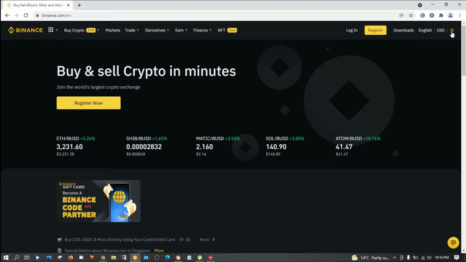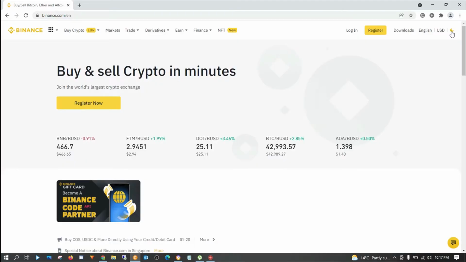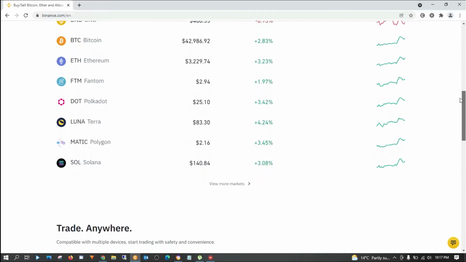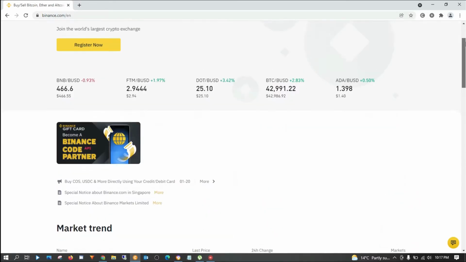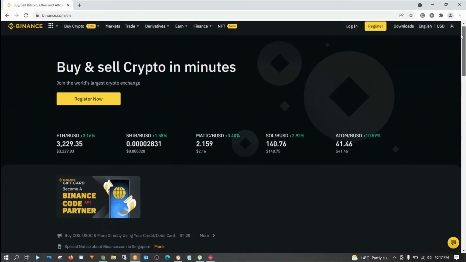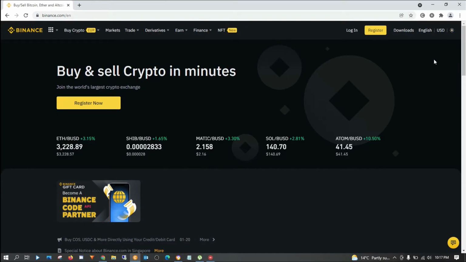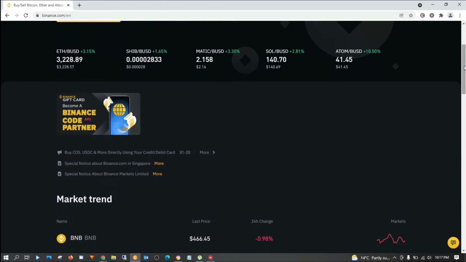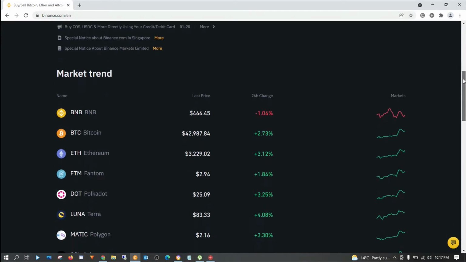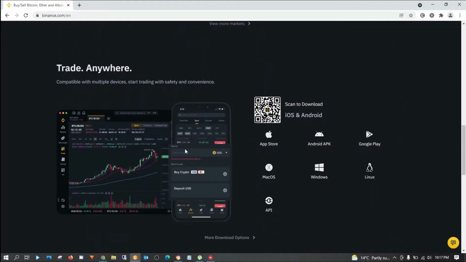And there is a last button here for the dark mode. If you click here, it toggles to light mode. Maybe some of you like the light mode, maybe you don't like the dark mode. You can just change it from there. If you will be trading crypto, then the darker mode is easier on the eyes, because most of the time you'll be on your screen.